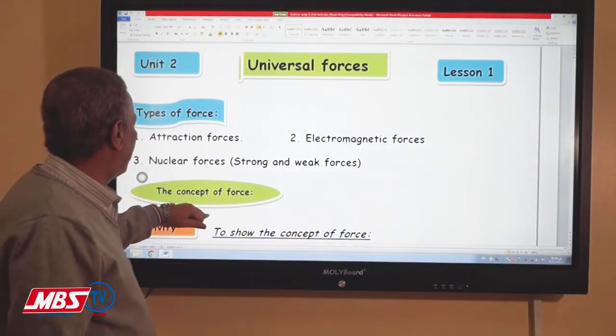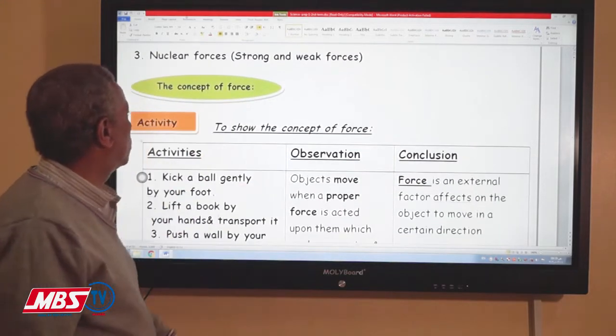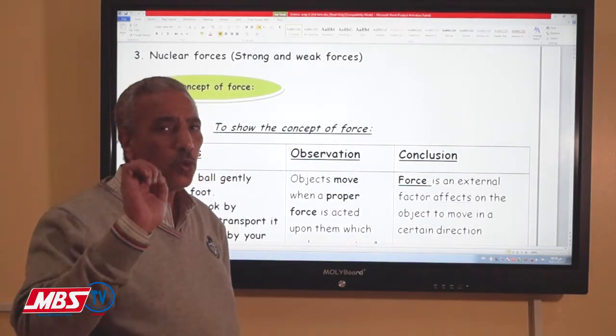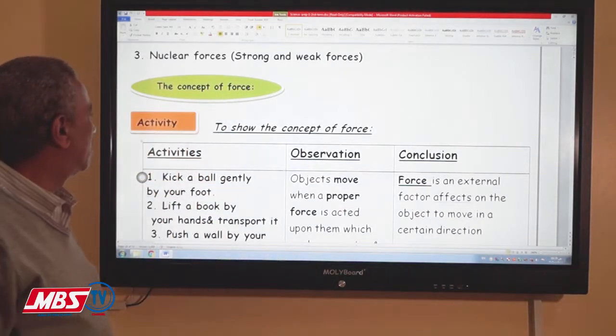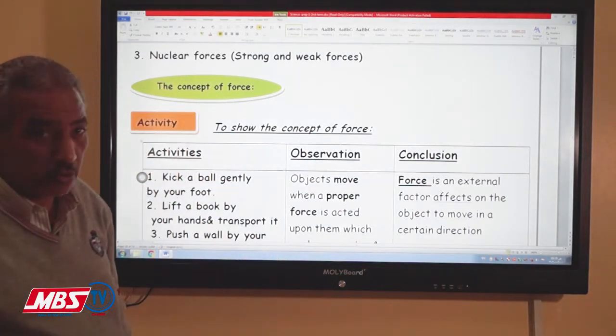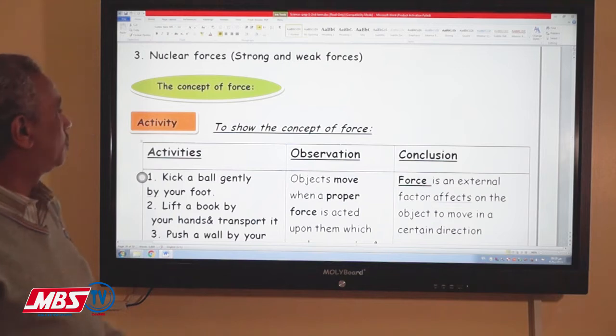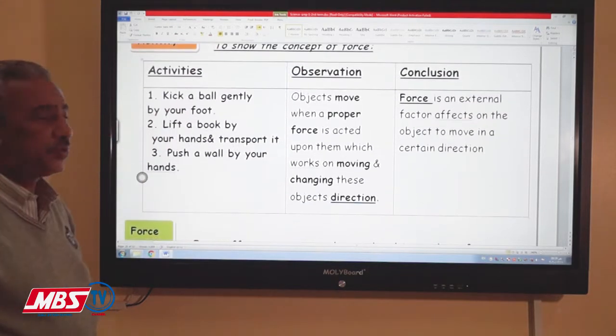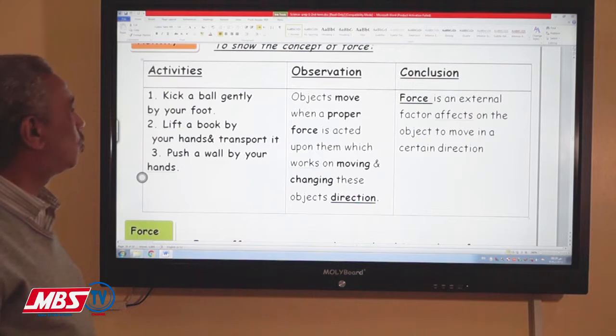Before the explanation of any one of them, we have to know first what is the meaning of the force. What is the concept of the force? To know what the meaning of force is, we'll do a simple activity to understand it.